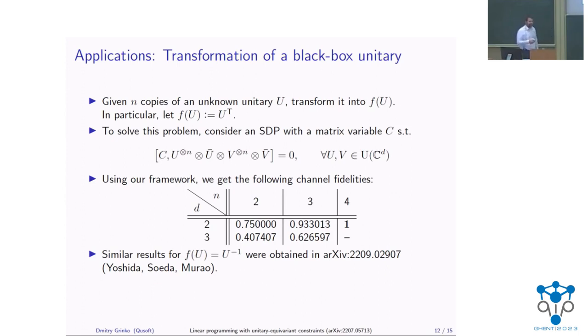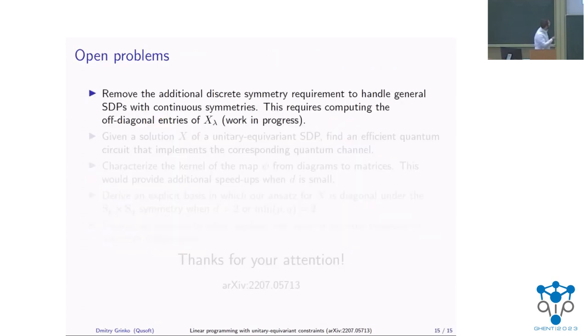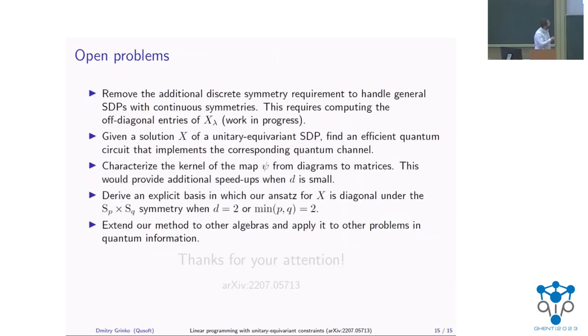Thank you for a nice talk. For your open problems on the last slide, you mentioned efficient implementation of the circuit, right? And for the P equals 0 case, you can use a quantum Schur transform to implement that circuit, right? So do you expect a more efficient circuit than using the quantum Schur transform?